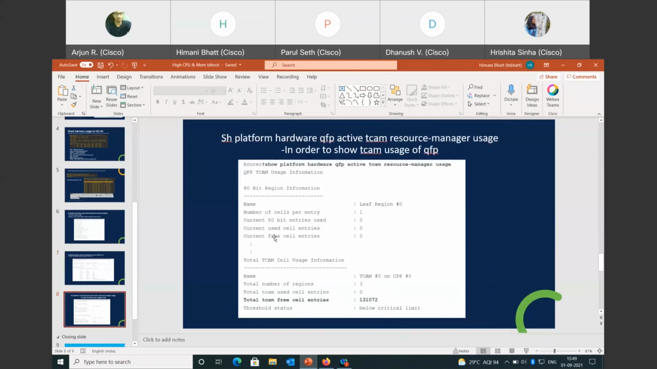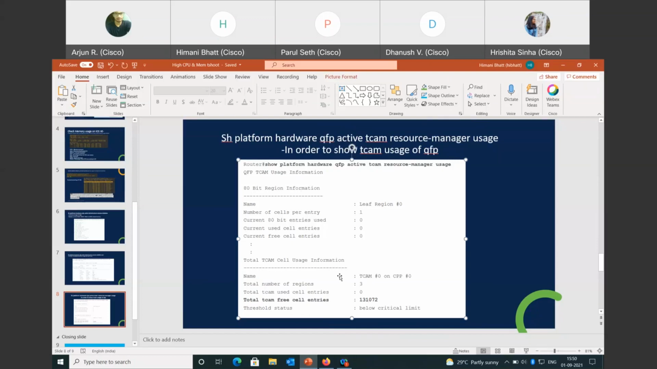And the last command is show platform hardware QFP active TCAM resource manager usage. So TCAM is basically related to QFP. I told you QFP is a kind of processor only, and TCAM is ternary content addressable memory. It is a kind of memory in layer 2 or layer 3 switches, and they can store the routing tables in TCAM. It tells us about the total TCAM free cell entries, 131072. These are the free TCAM cells.